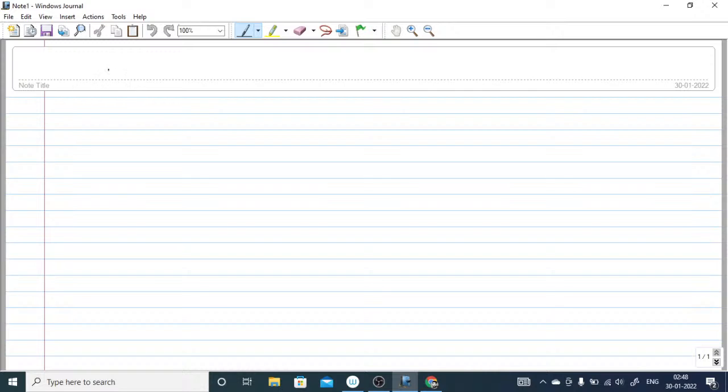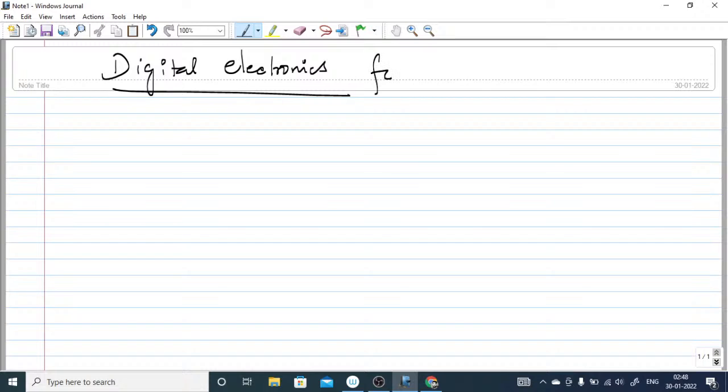Hi everyone. So let's start our discussion for today, which is on digital electronics. Okay, for GATE 2022, for EC, electrical, instrumentation and electronics, guys. So this is going to be our quick revision on digital electronics and the important concepts you need to keep in mind before you go for the examination.